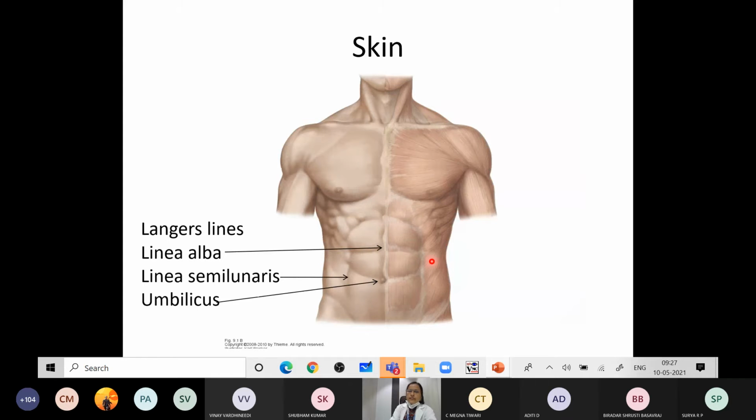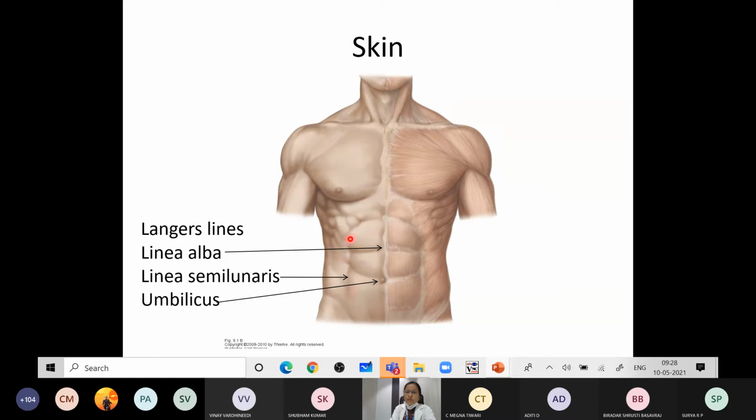First we will discuss each of these layers. What is the skin of the anterior abdominal wall? It is thin and more sensitive compared to the posterior abdominal wall. The skin of the anterior abdominal wall shows numerous lines, which we have discussed already. One is the linea alba, which is a midline groove extending from the xiphisternum to the pubic symphysis and dividing the abdomen into 2 halves. So that is the linea alba.